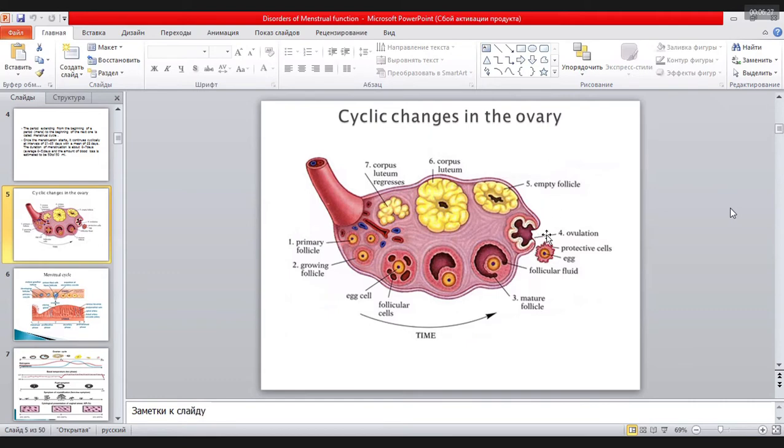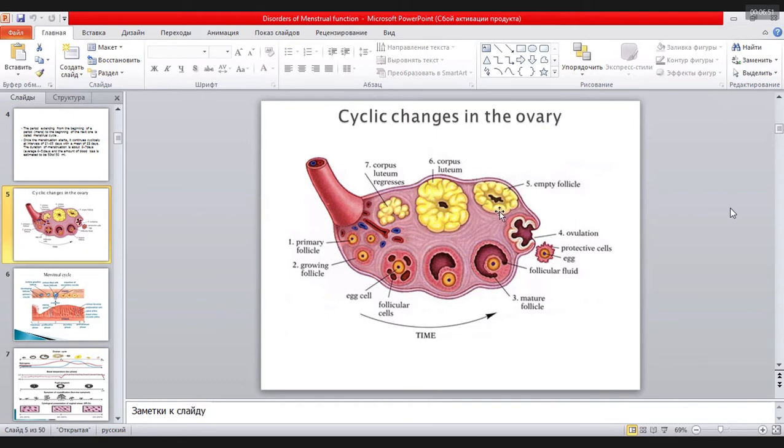this follicle ruptures. What happens? The egg goes outside the follicle cavity, outside the ovary, appears in the fallopian tube, and meets the spermatozoid. If pregnancy begins to develop, the corpus luteum is formed.